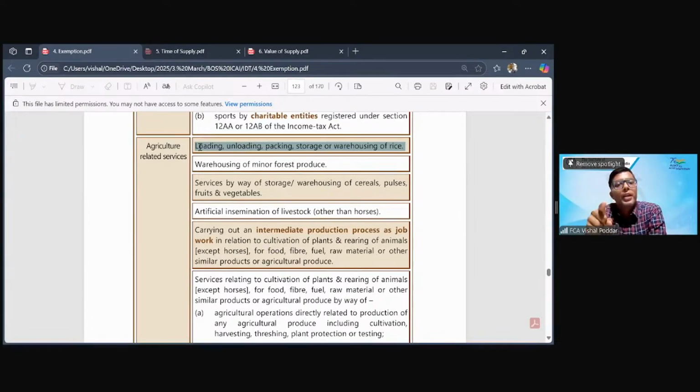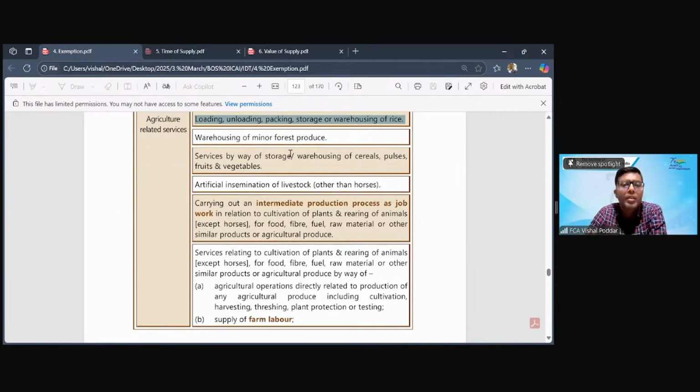Because of this separate entry, it is eligible for exemption. What? Loading, packing, storage, etc. Similarly for cereals, pulses, fruits, vegetables, because these may now be treated. They may not be in their original form, how the farmer has sold it. Many agricultural produce like vegetables that we buy from the market, even though they are raw, are already cut, nicely washed, maybe shaped, cleaned.